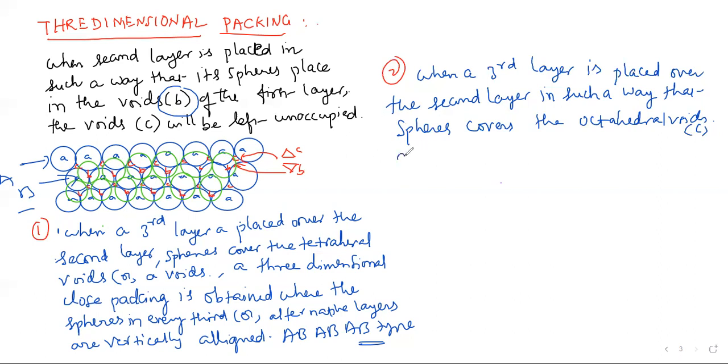So a layer different from layers A and B is produced. A layer different from capital A and capital B is produced.